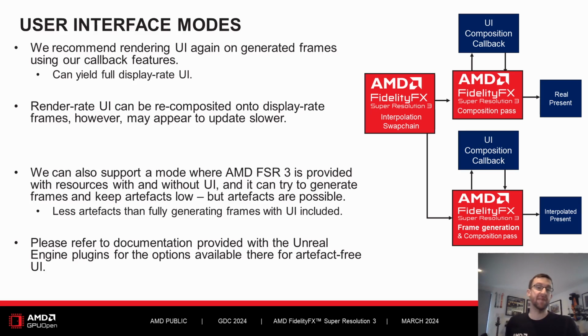For artifact-free display rate UI, we recommend using our callback, which allows developers to re-render on top of generated frame surfaces. This can yield smooth animations with no artifacts, but will take longer to integrate. The Unreal Engine 5 plugin has different modes of re-rendering UI, and it's best to refer to the plugin documentation for specific options available on that platform.